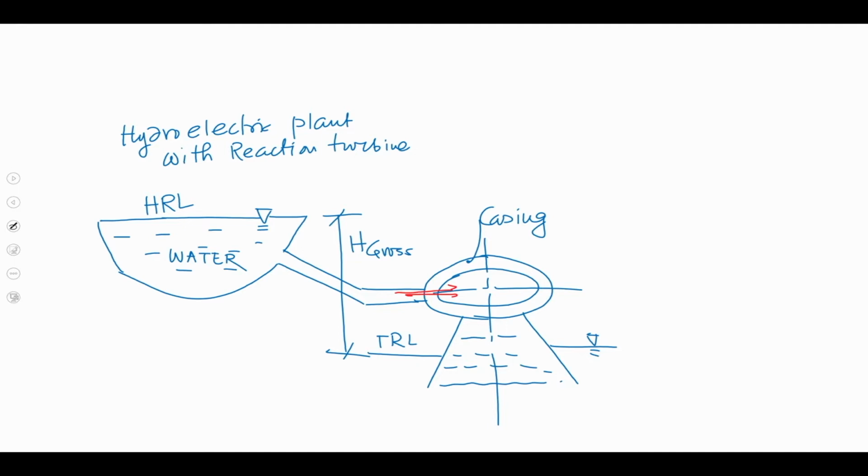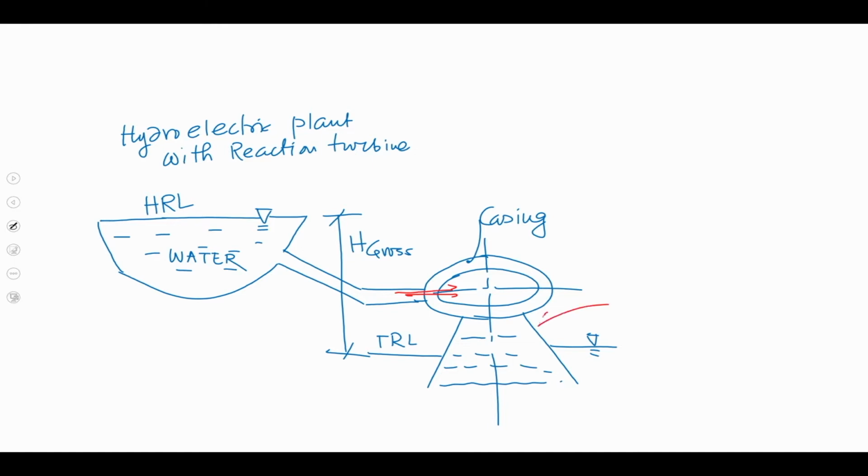So, pressure head will be converted into the kinetic head and we will be getting mechanical work, and runner will be rotating. But at the exit or outlet of the turbine, you know that when water is coming out, it is not directly discharged into the tail race level, rather it is allowed to pass through again a special type of fluidic channel which is known as draft tube.